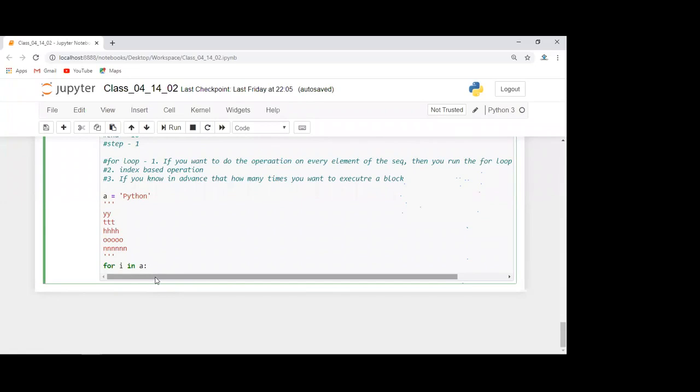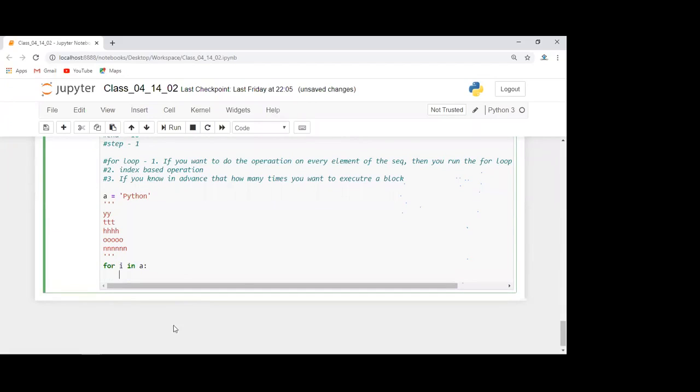Means the variable name, not the index value? Yes, this I. If we give the I, then it will give the value associated with that key. If we want the key only? If you want only the key, then just print I. Okay, thank you. So now what we want to do, for I in A. Before coming to this, I need to explain one more thing.